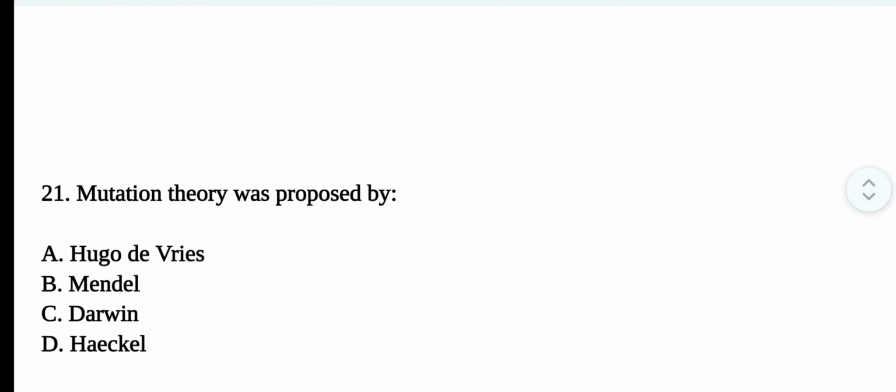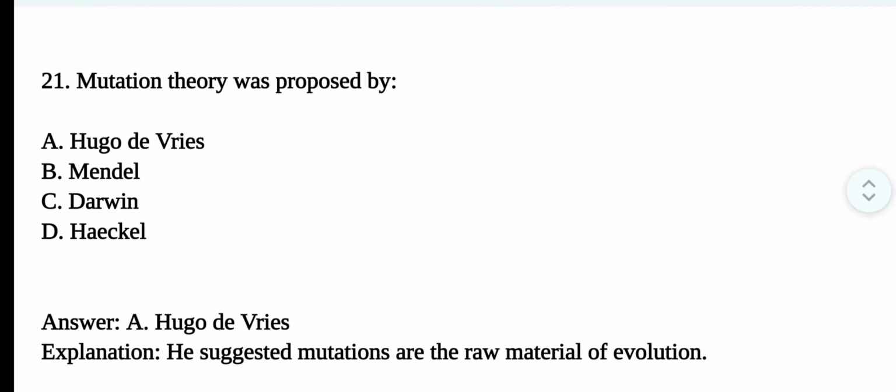Question number 21. Mutation theory was proposed by. The correct option is option A. Hugo de Vries. He suggested mutation as the raw material of evolution.